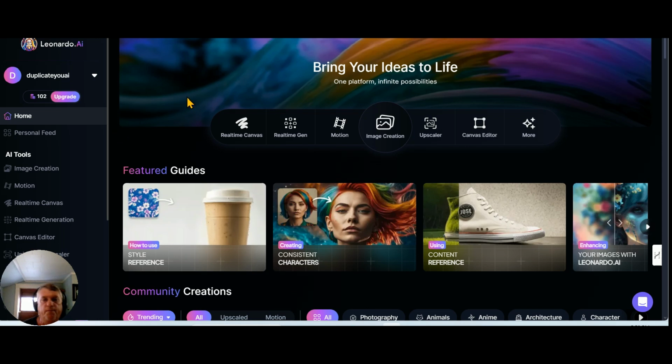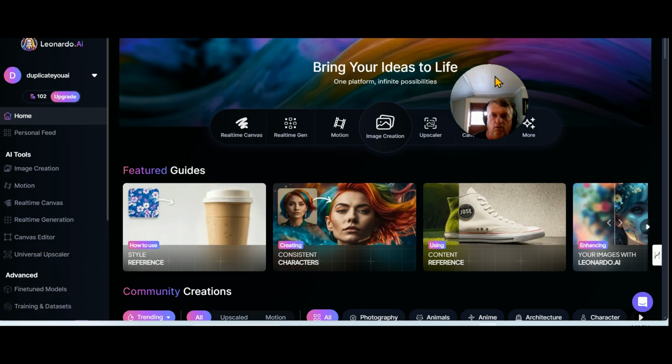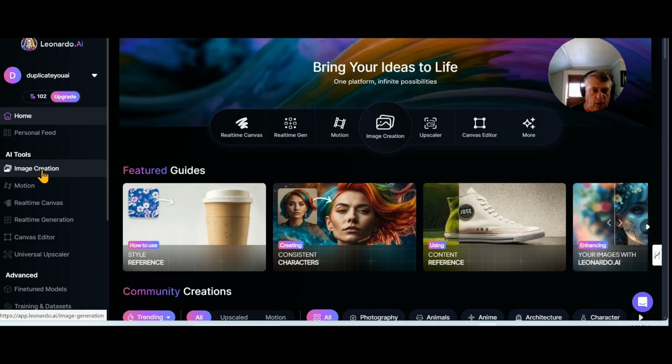With Leonardo AI, you get roughly 6, 7 pictures a day for free. You're forced into getting 4 outputs for each image, so it leaves you with about 6, 7 options a day, but it's free. So let me move this out of the way here. Okay, we're going to go to image creation.